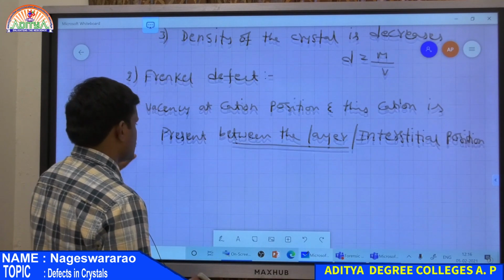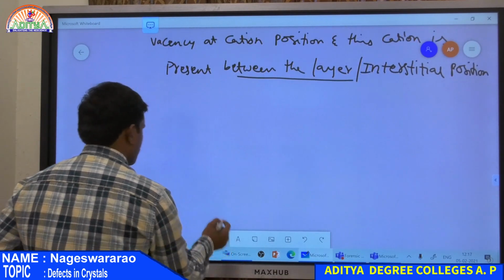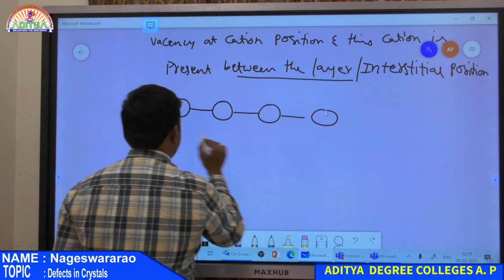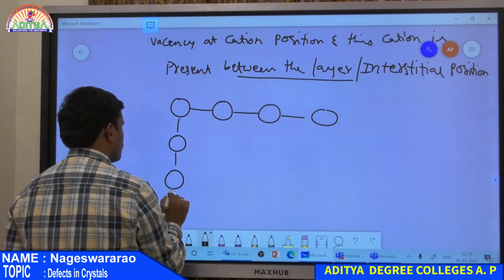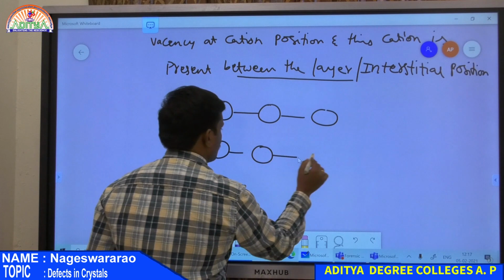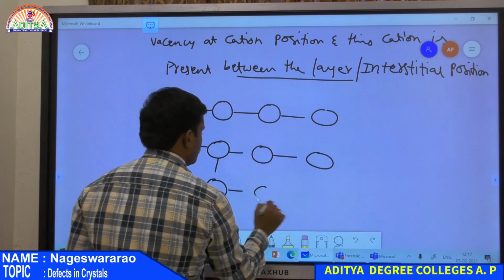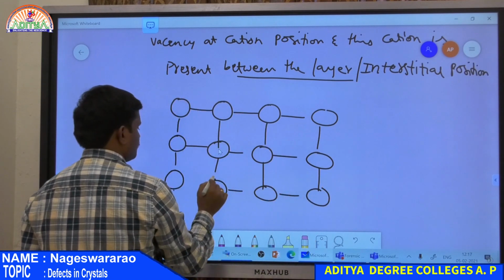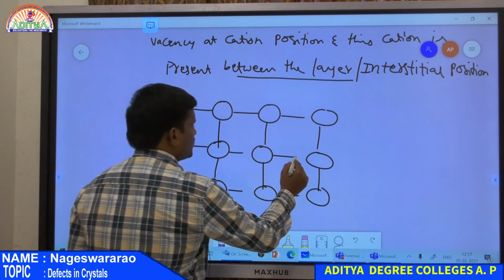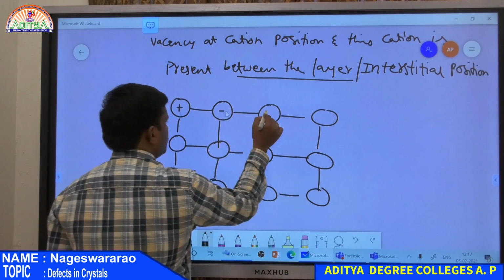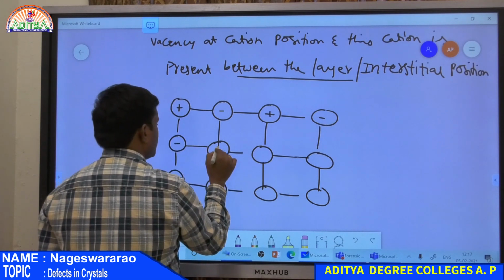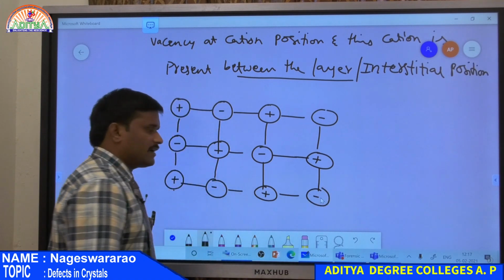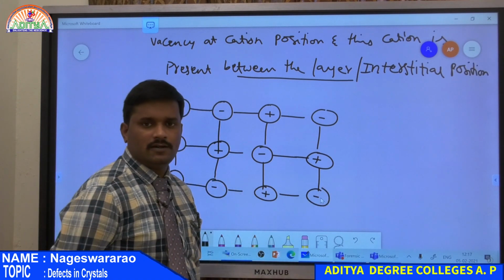Again look at the crystal structure. So this is a crystal. Now cation, anion followed by anion, cation. So this is a perfect crystal, all cations followed by all anions arrangement.